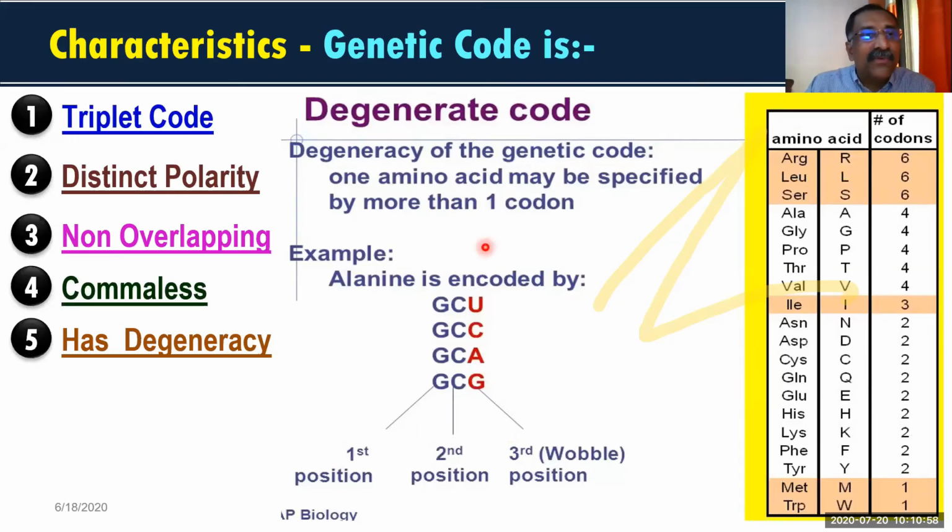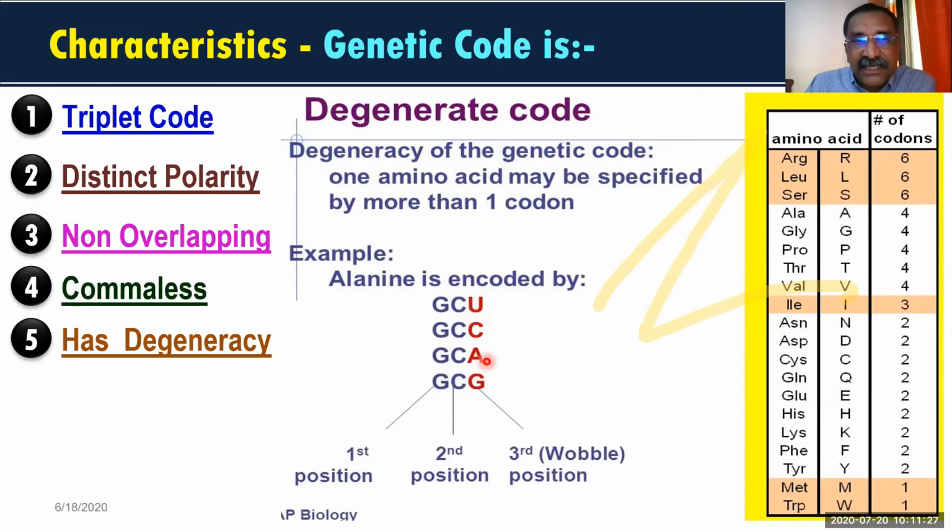The third one, the last one is different. The first and second are the same, but in the last one, U is there, C is there, A is there, G is there. So it means where multiple codons are there, the last nitrogen bases are different, but the first 2 will be the same.